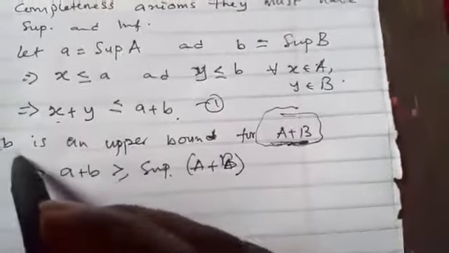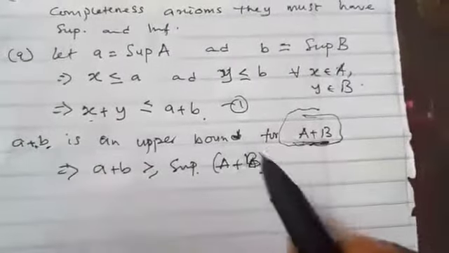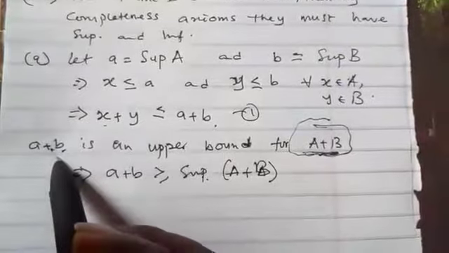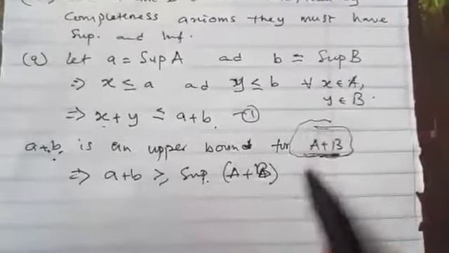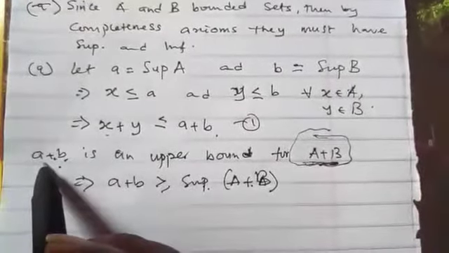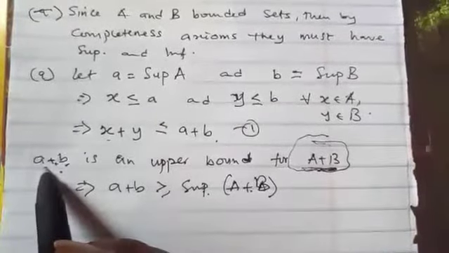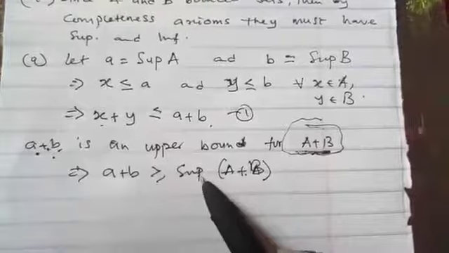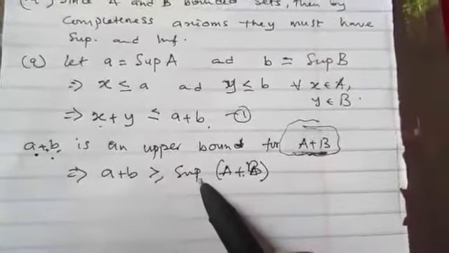So definitely a plus b is an upper bound, and supremum is also an upper bound, but the supremum will be less than or equal to this, because an upper bound is always greater than or equal to the supremum, because supremum means the lowest upper bound.